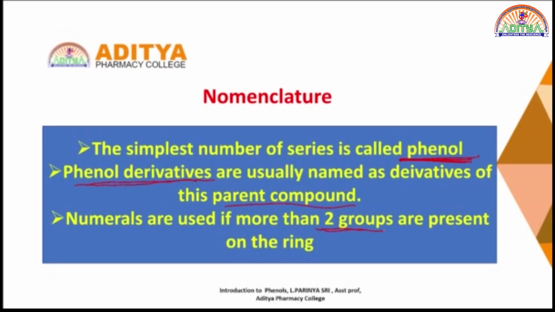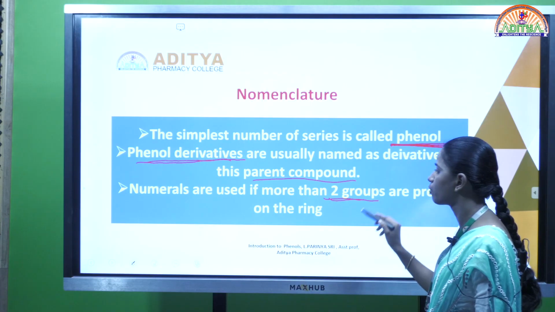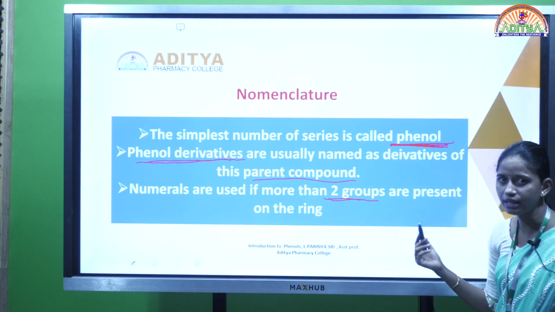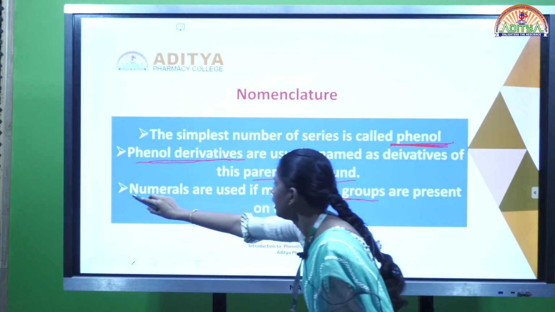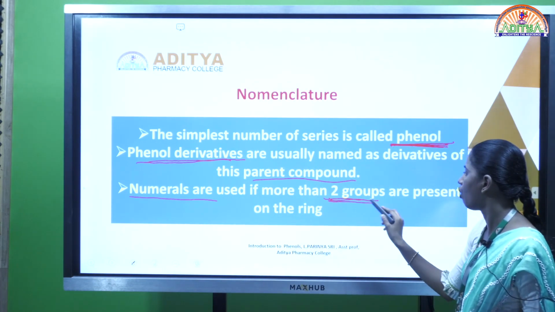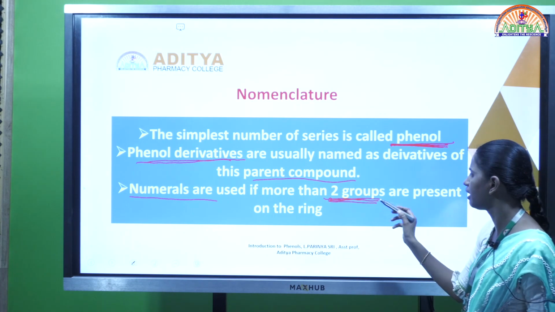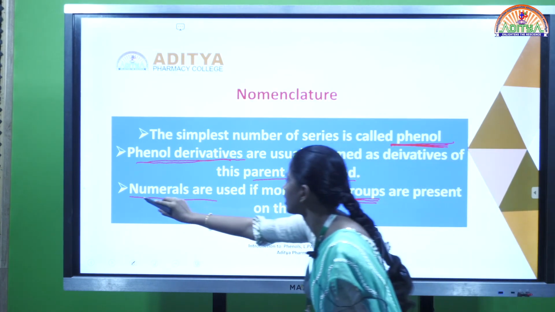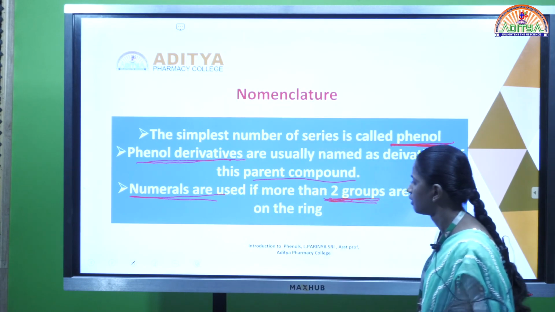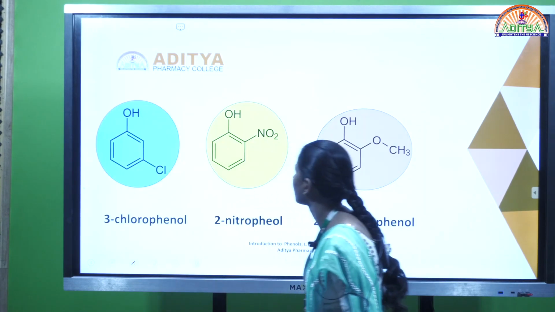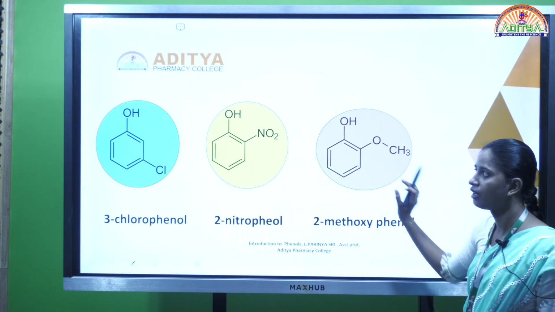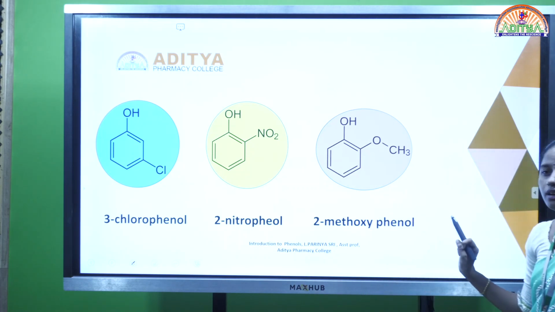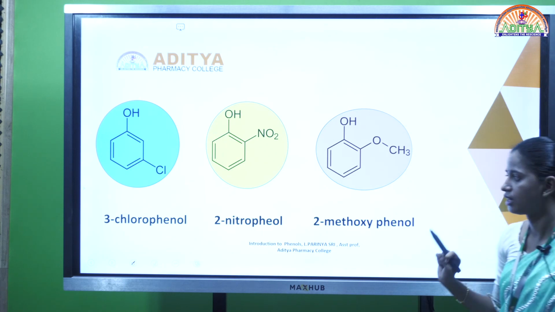And if two or more groups are present in the compound, then they are named by numerals. Next, these three structures are examples for the numerals and for phenol derivatives.